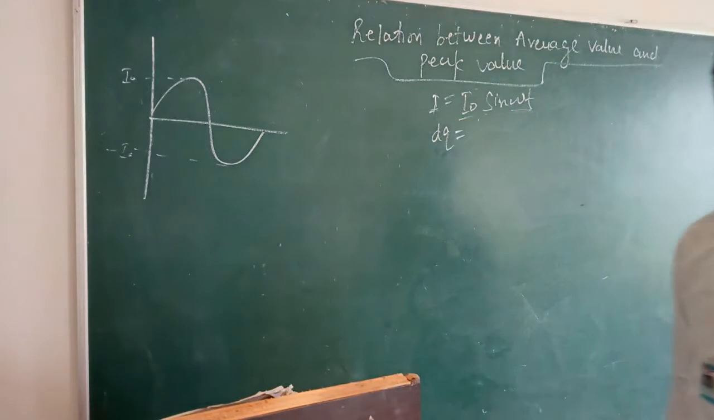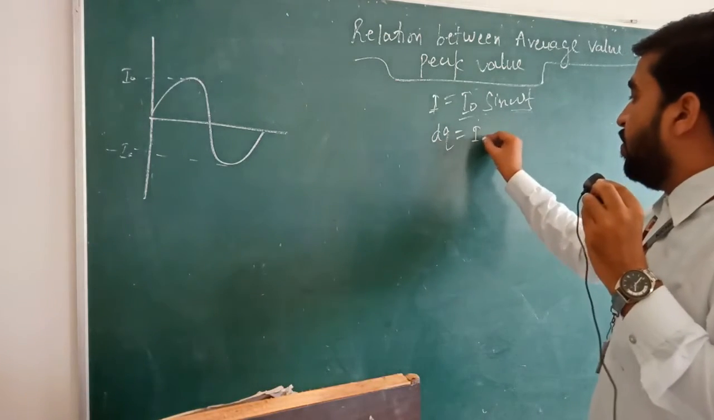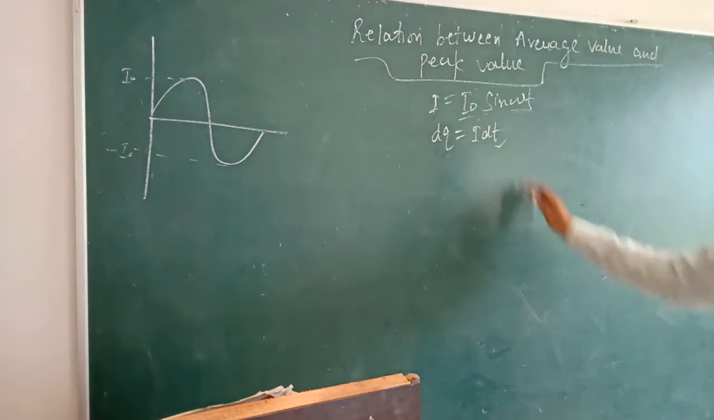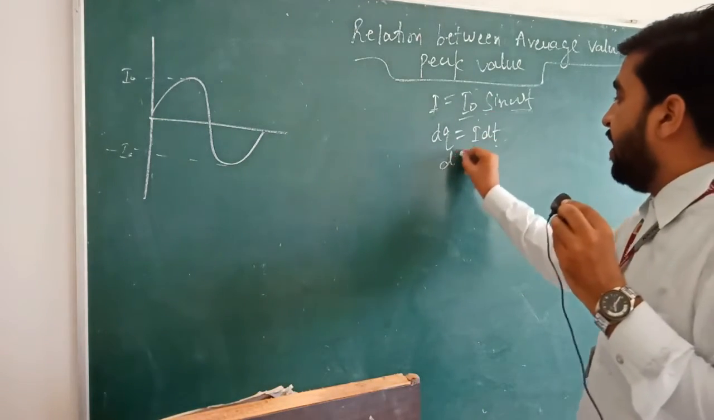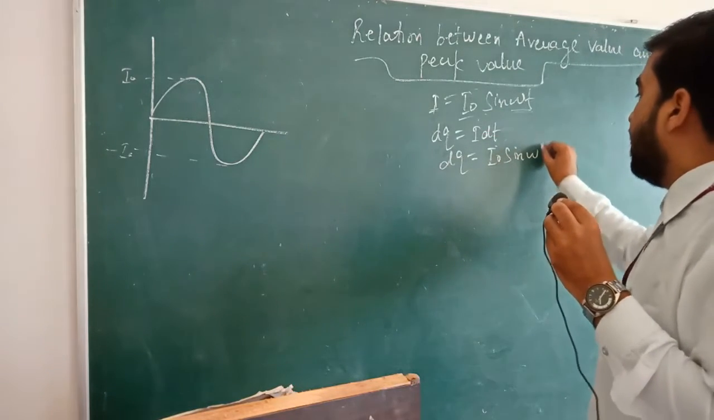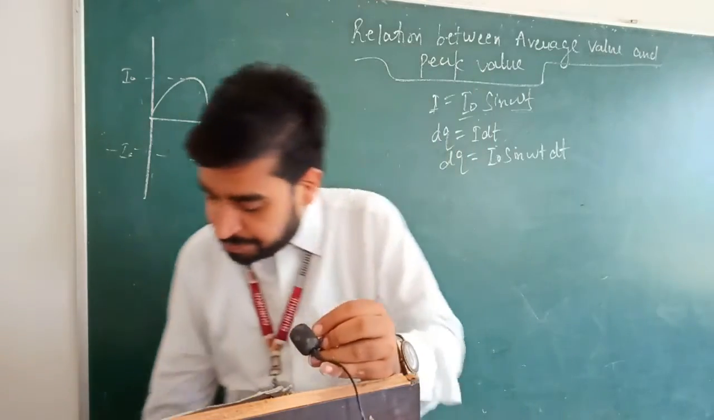How to calculate the value of dq? In a small time dt, dq charge has flown. So what will be the value of dq? We can calculate dq is equal to I dt. This is the relation. Fine. So now let us substitute the value of I. dq is equal to I0 sine omega t dt. So this is the value of charge.